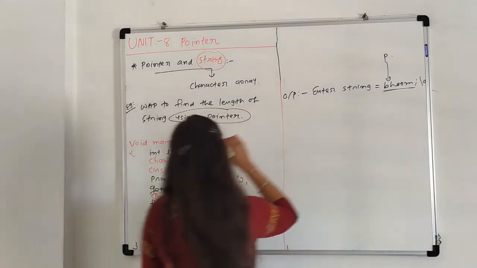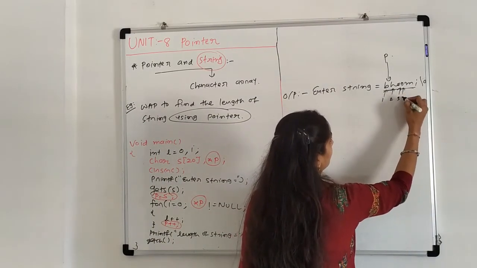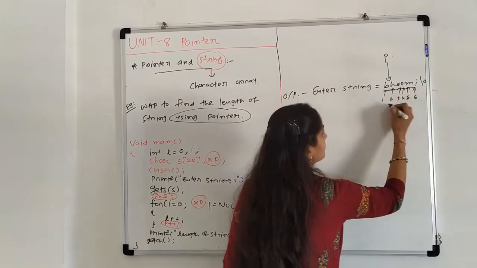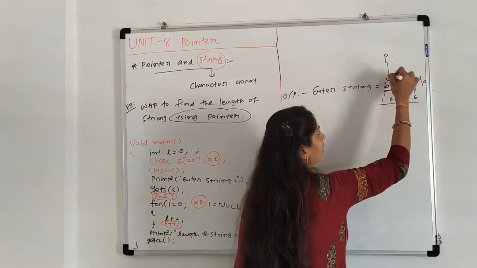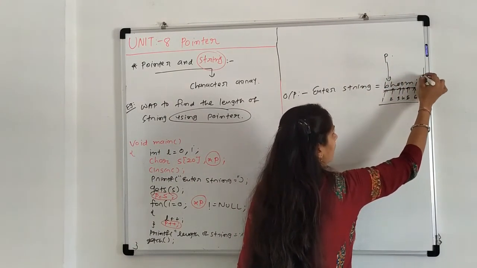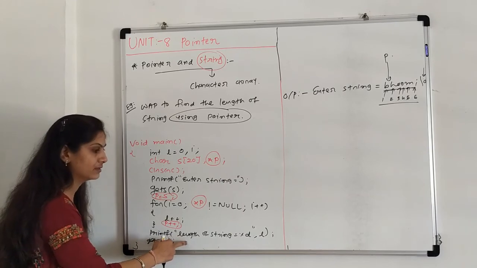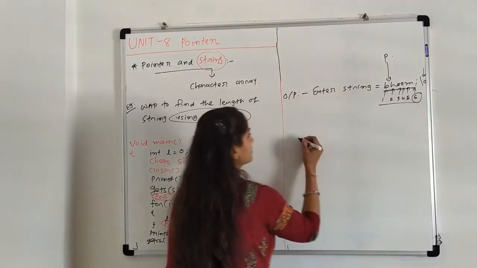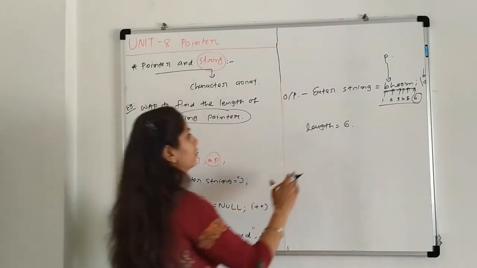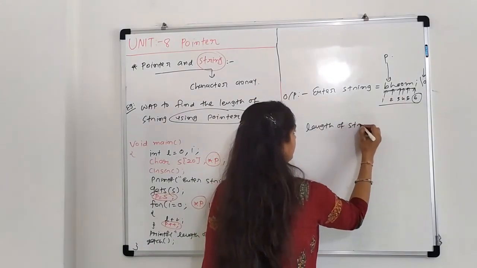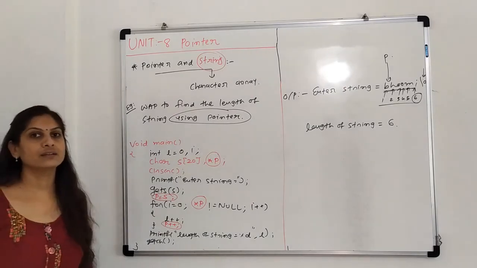So l is by default 0. It is incremented here 1, 2, 3, 4, 5, 6. The same position for p. p is always incremented 1 by 1, 1, 2, 3, 4, 5. And now when it reaches the null character, it goes outside of the for loop and prints the length. So here the length is nothing but 6. So the output is length of string equals 6. This is the logic for the pointer and string concept.